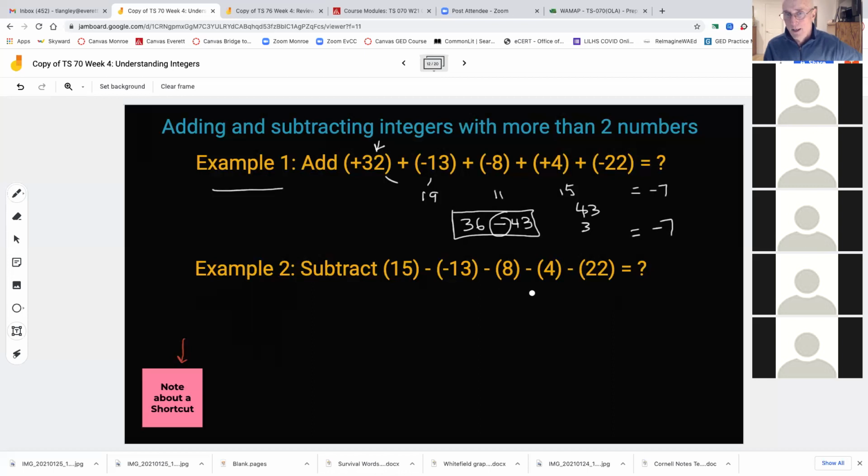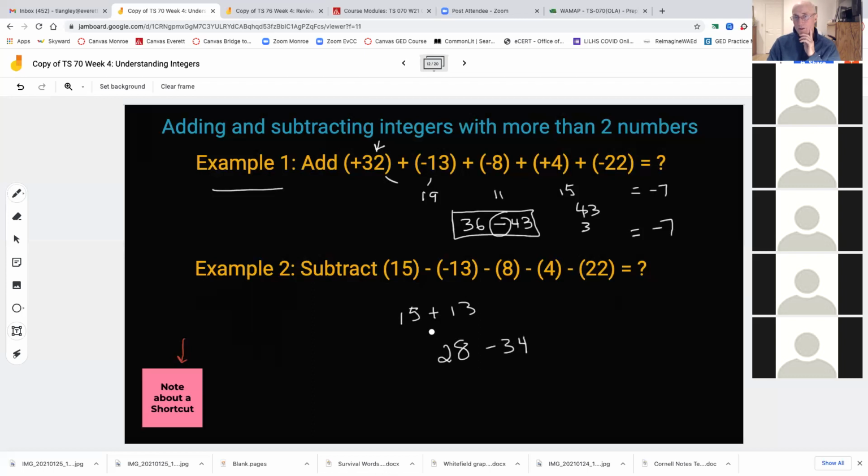In the case of my next example, number 2, I have a positive 15, and then this minus a minus 13 makes it a plus 13, and then the rest are all just negatives. So that would be a positive 28, and then my minuses: minus 12, minus 22 is 32, 33, minus 34, okay?